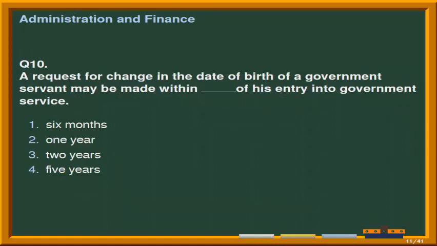Next question is, a request for change in the date of birth of a government servant may be made within ___ of his entry into government service. Options are number 1, 6 months. Second option is 1 year. Third option is 2 years. And the last option is 5 years. Correct answer is option 4, that is 5 years.